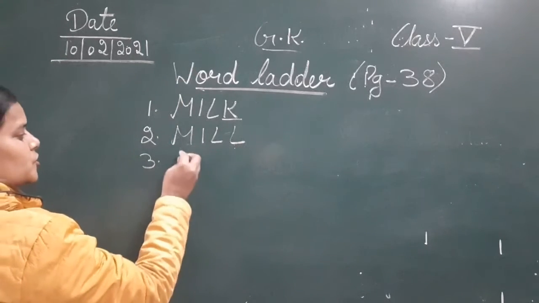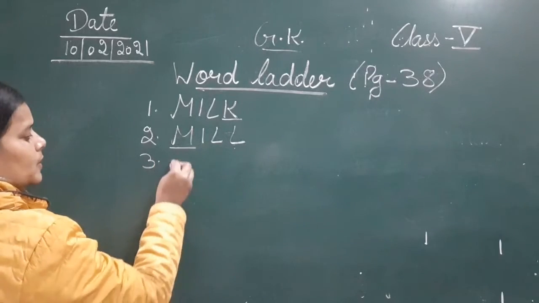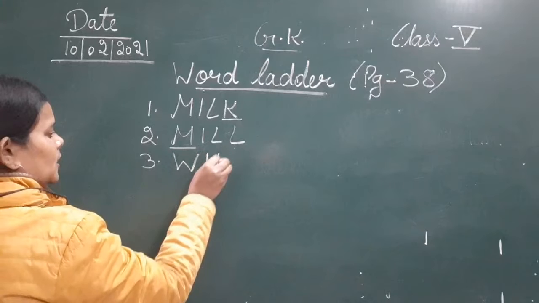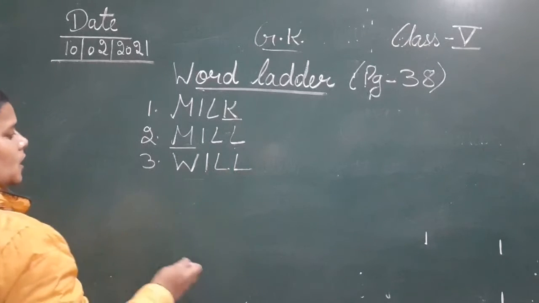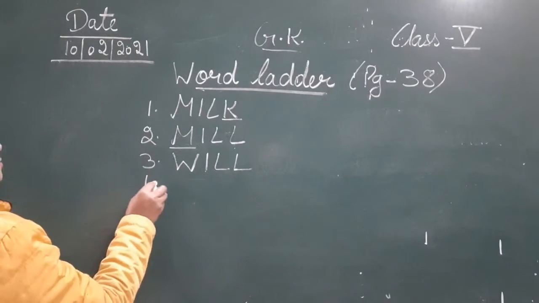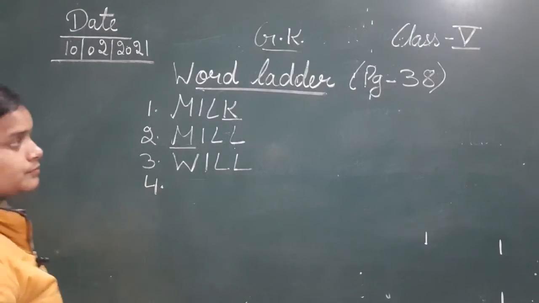Mill को will में change करने के लिए we will change this M. So that is will, WILL. Now we have changed M into W, that is will. Clear?